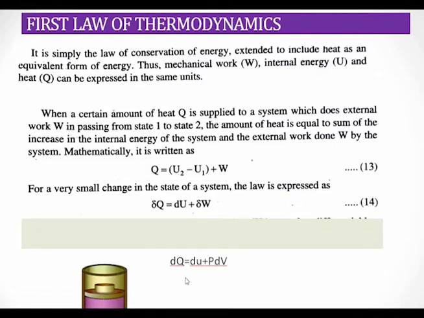So what about the isochoric process? In an isochoric process, we know that the volume is constant. Volume constant means dv is equal to 0. So in the case of an isochoric process, dq is equal to du. And in the case of an isobaric process, there is no change: dq is equal to du plus pdv. Okay, these are the first law of thermodynamics at different conditions, when the system is in an isothermal, isobaric, isochoric, or adiabatic process. So we discussed the first law for different processes.